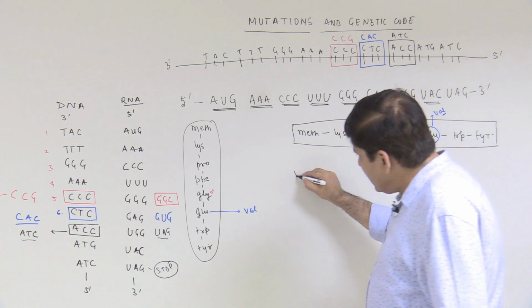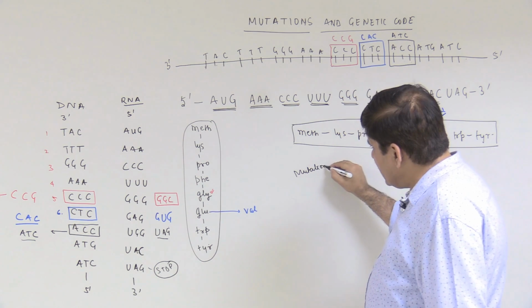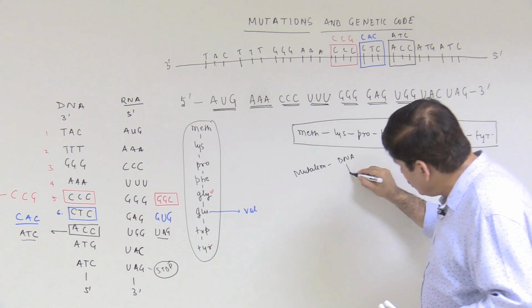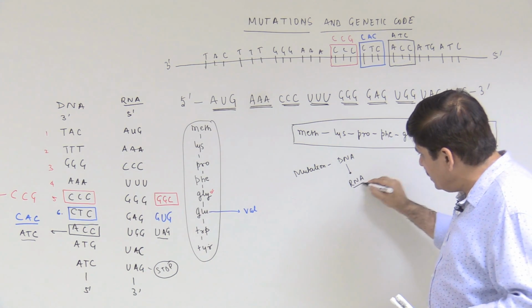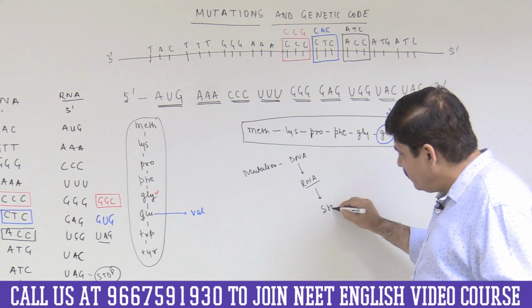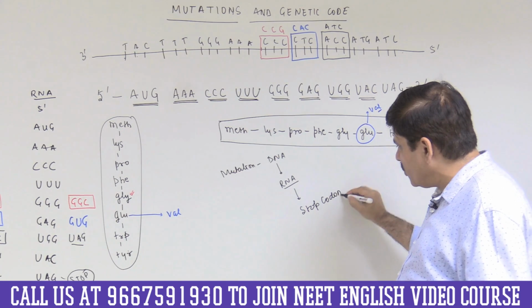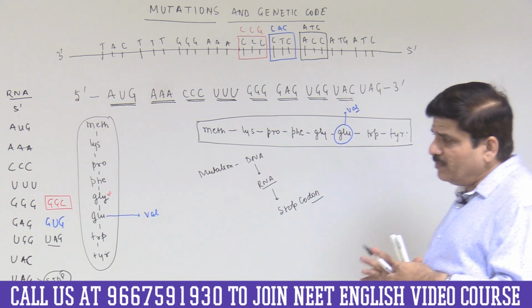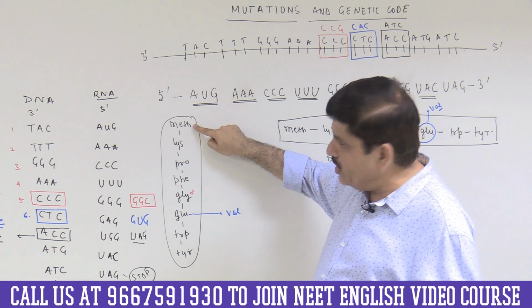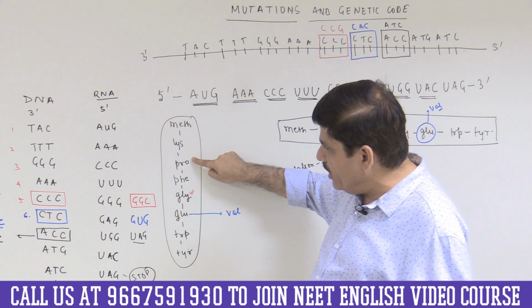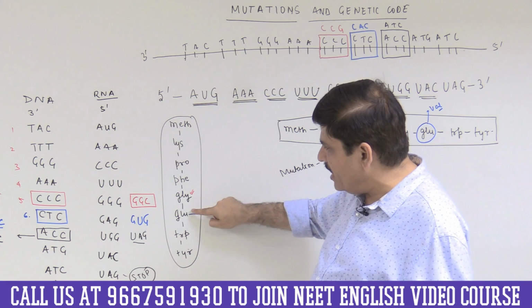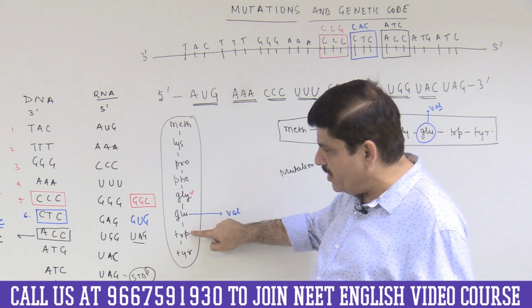So this time there has been a mutation, a change in the sequence of nucleotides in the DNA. There has been a corresponding change in the codon sequence on the messenger RNA, and it has resulted in the formation of what is called a stop codon. And what is going to happen? This is the initiator codon. This will be translated into methionine, and lysine will be there, proline, phenylalanine, glycine as well, and glutamic acid, but there will not be tryptophan.